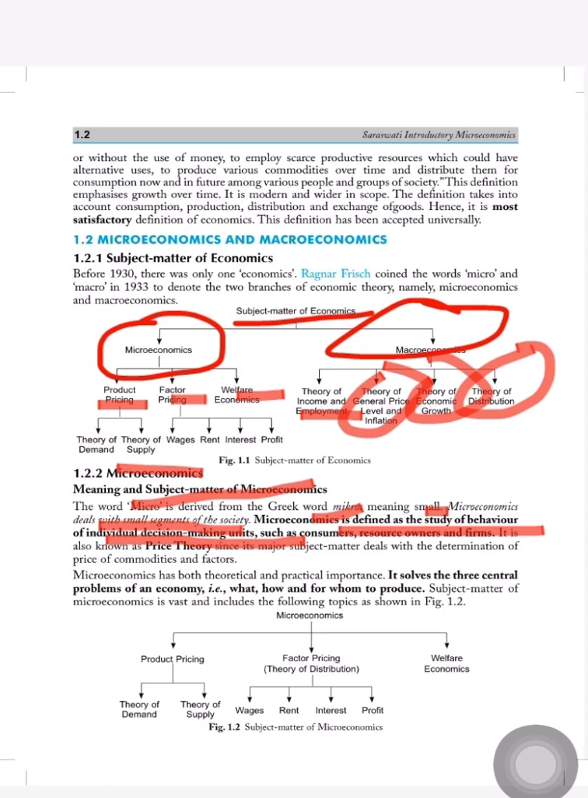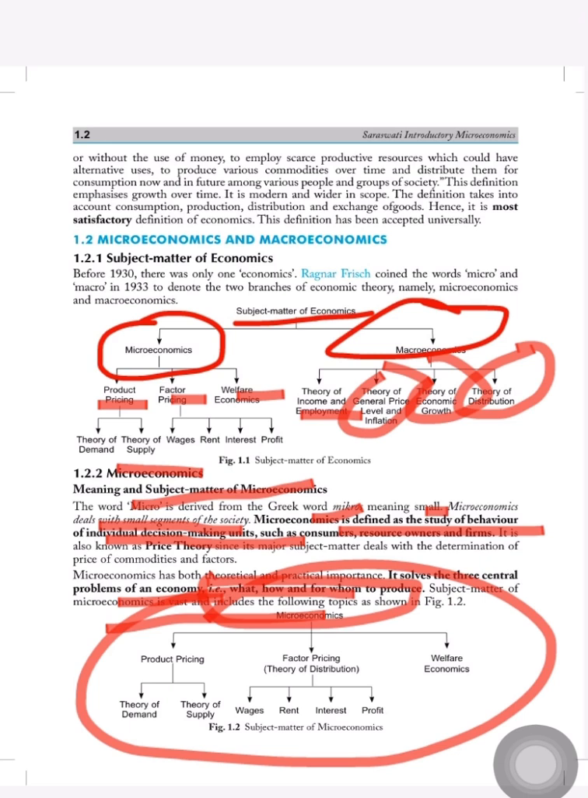Microeconomics has both theoretical and practical importance. It solves the three central problems of the economy: what to produce, how to produce and for whom to produce. These will be discussed in microeconomics. As a chart, in microeconomics we will discuss product pricing, what the price of a product should be, factor pricing, meaning how we will distribute it, theory of distribution, then welfare economics.